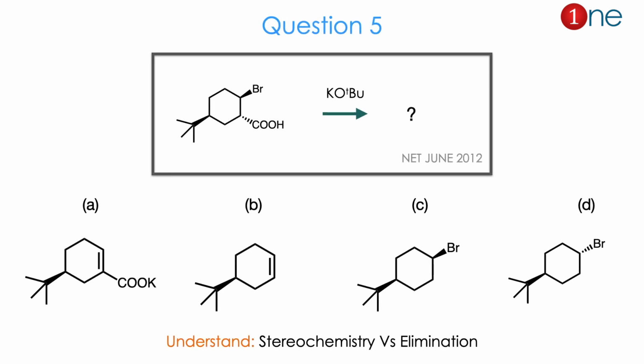Then question number 5. The starting material is cyclohexane with bromine and a tertiary butyl group. You are using COOH group anti to each other. You are using tertiary butoxide. They ask you to find the product. The products are alkene with acid, or alkene, or bromine above the plane or below the plane. So the reaction is really about whether substitution happens or not, whether elimination happens or not. From reactant to product you might guess the stereochemistry, but elimination versus substitution is the real question. The answer is B. Let us see how.